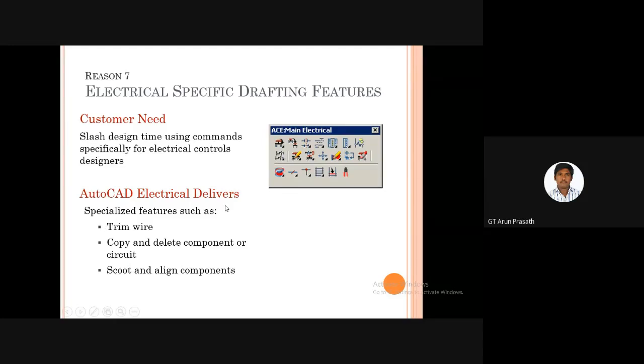And the special feature for this, we can trim the wire, copy and delete the components or circuits, and align the components. By clicking the components, we place them. Suppose we want to trim the wire, or delete or copy the components, we can easily copy it and delete it.